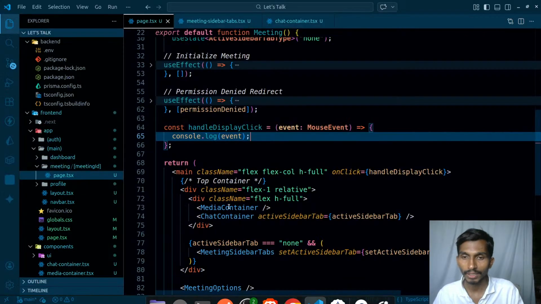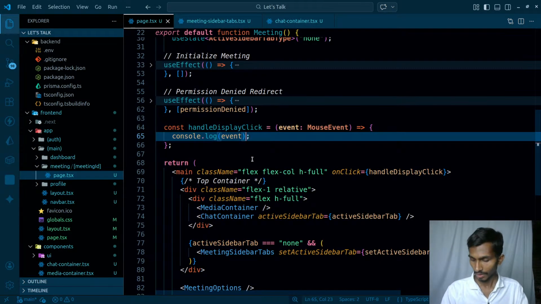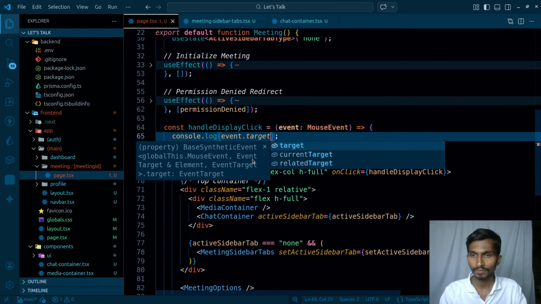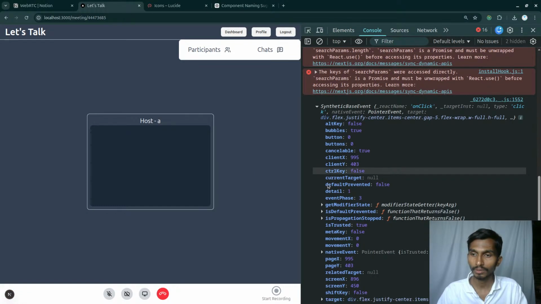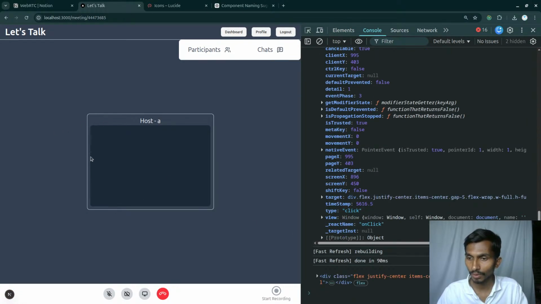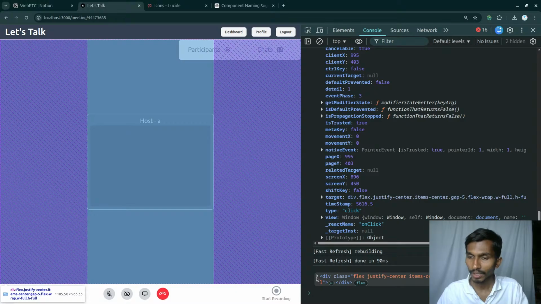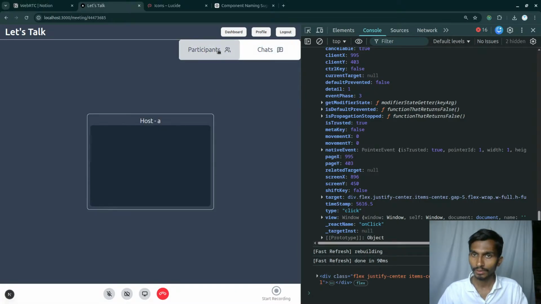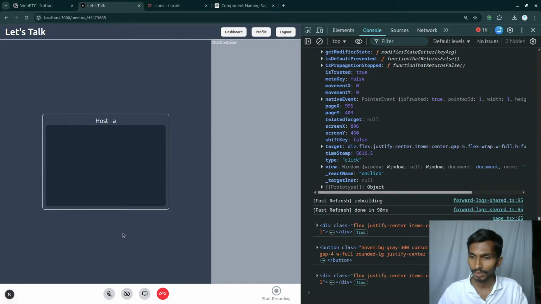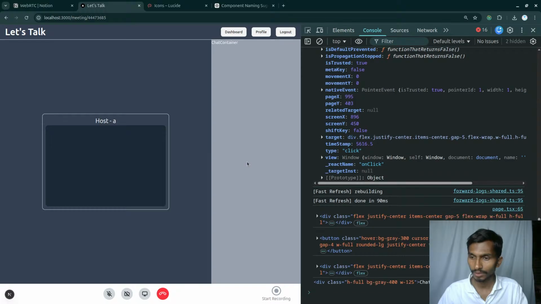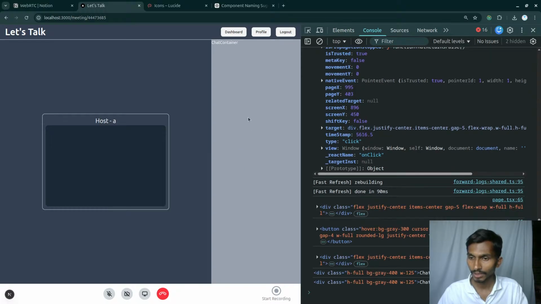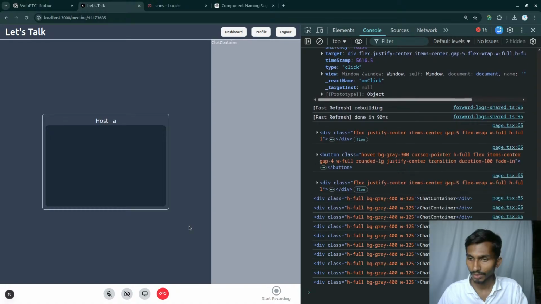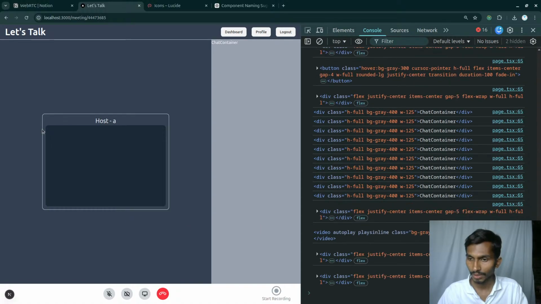Let's simply log the target. So event, or I may even take the help of AI over here, but let me first of all make it work, whether I could find the right thing to do or not. So this is the target that I'm getting, and now if I click on this, I'm getting this. If I click on just the chat container, I'm getting the chat container all the time. If I click on this, I'm getting something else all the time, right?